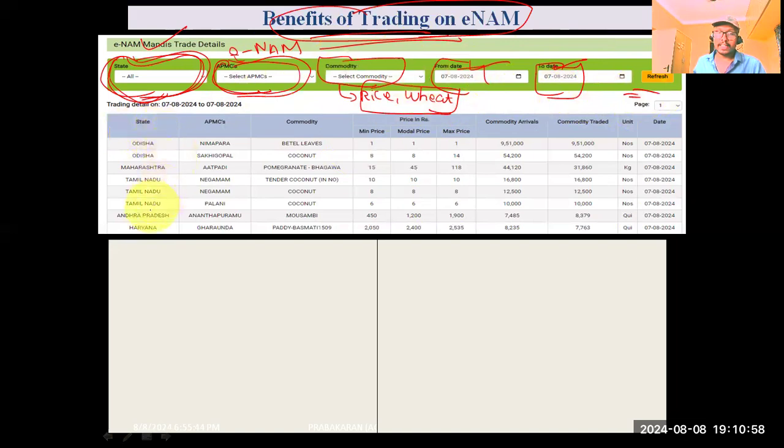So what information were we getting? Number one, you can see in Tamil Nadu, the particular APMC was the APMC located at Palani, and the commodity that they were selling was coconut.